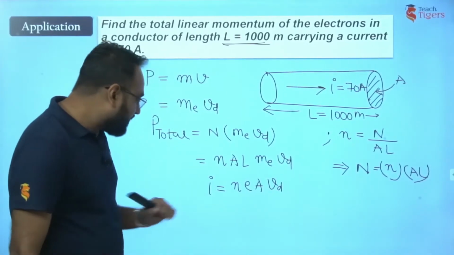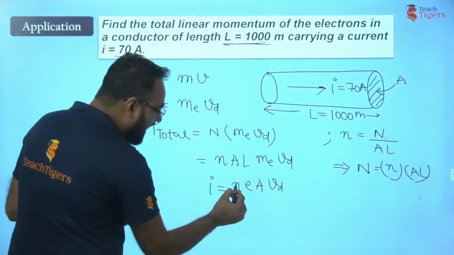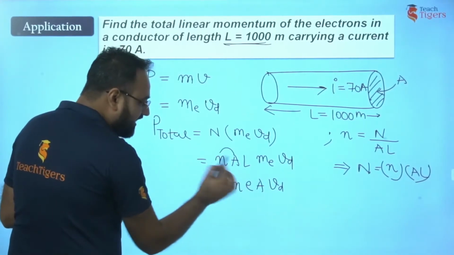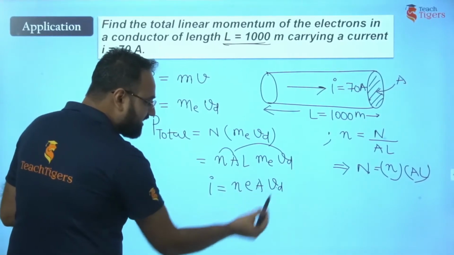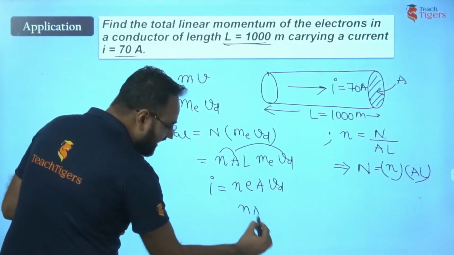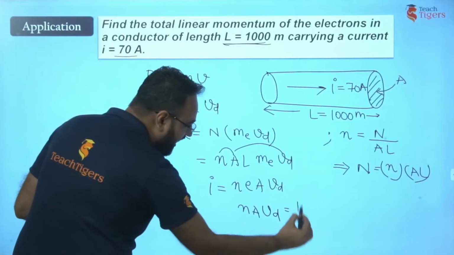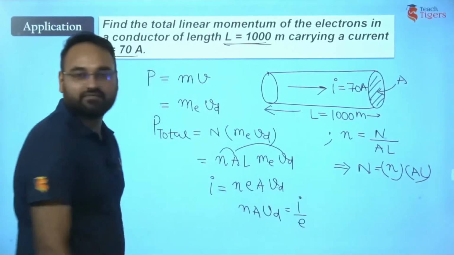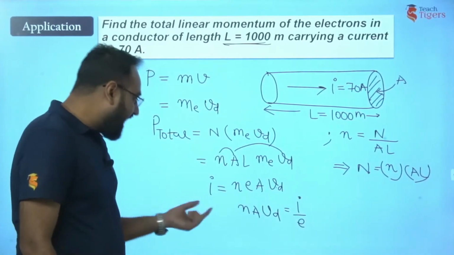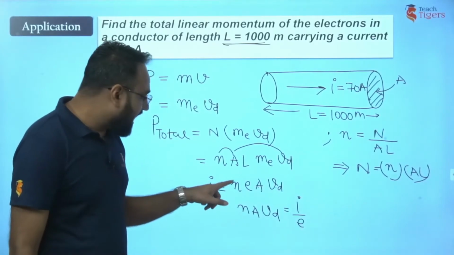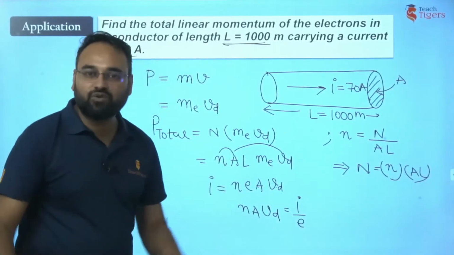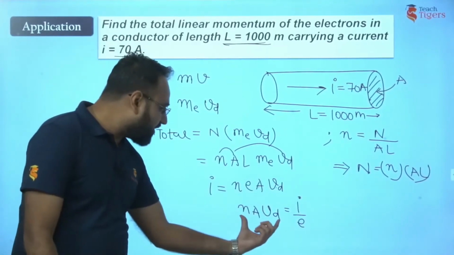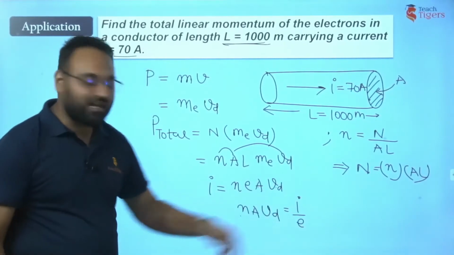So this NAVd is simply I by e. From this expression, I can write it as NAVd, because in this expression I have NAVd, which I don't know. So I have to replace it. How can I do it? This is nothing but I by e.